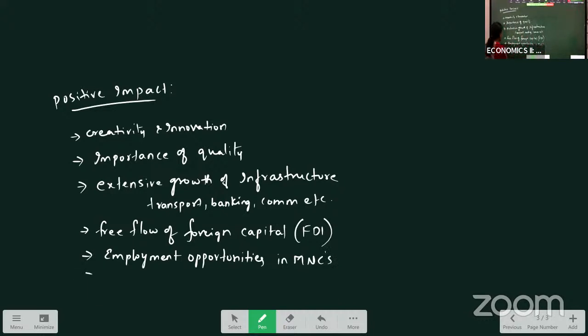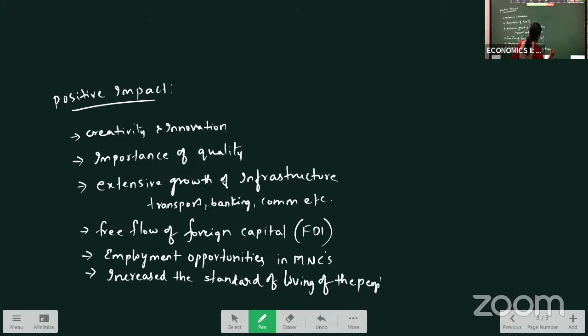And this 91 policy has increased the standard of living of the people, because most of the people have got employment opportunities as private sectors are increasing, and most of the industries are focusing on quality aspect of the commodity.